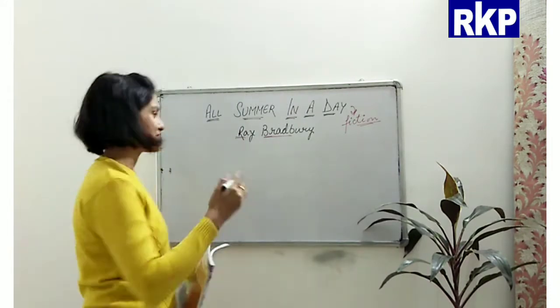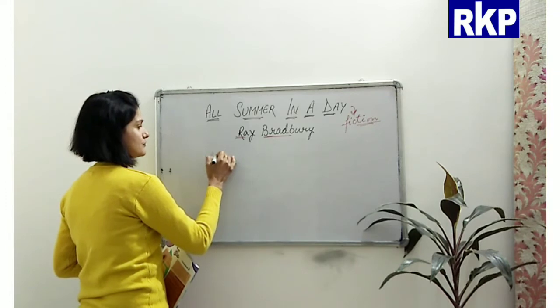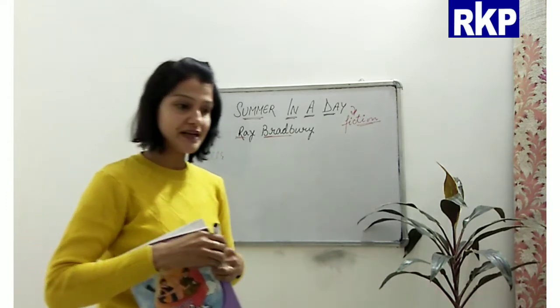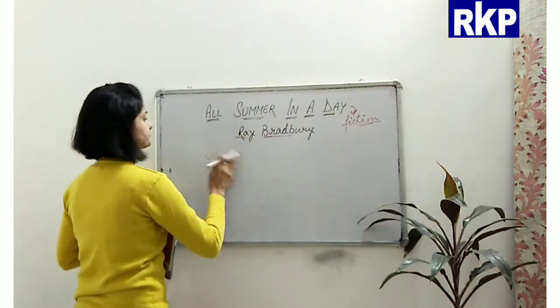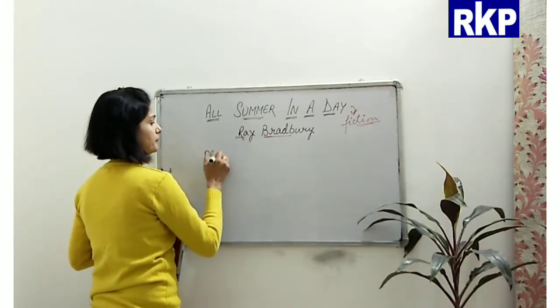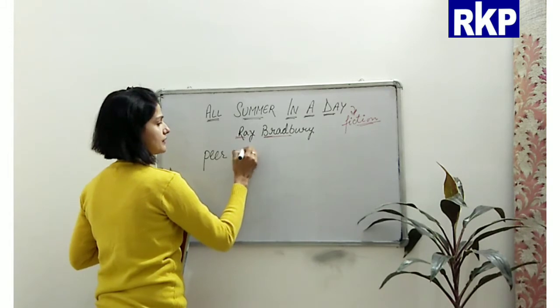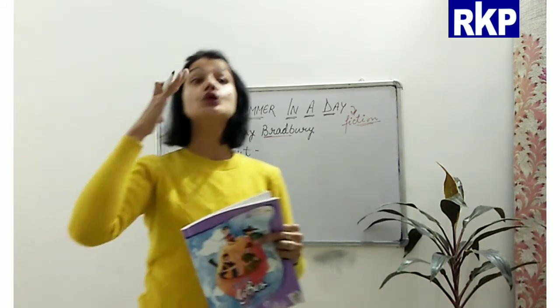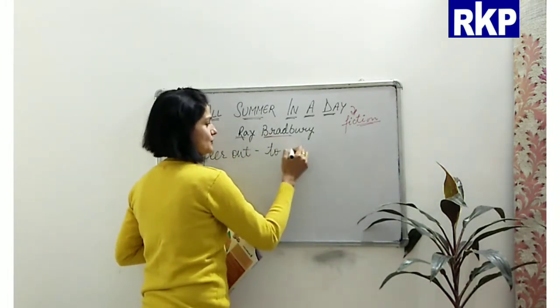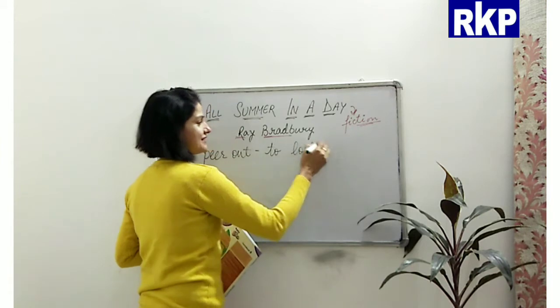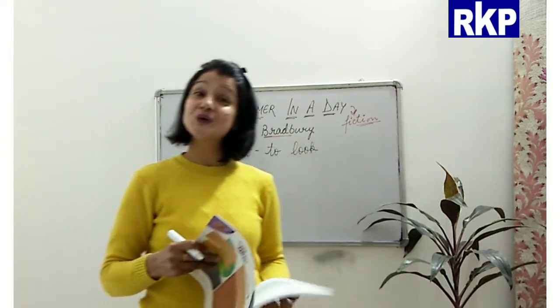Peer out is a phrasal verb. Peer out means to look, to have a glance. So they all were trying to look at the sun.